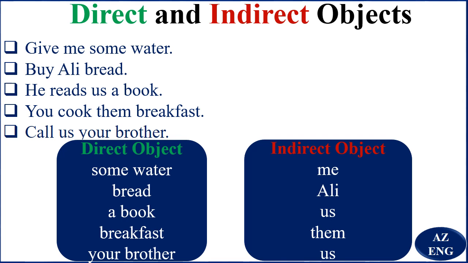It is simple. Give me some water. Some water is the direct object. Me is the indirect object. Buy Ali bread. Bread is the direct object. Ali is the indirect object. He reads us a book. A book is the direct object, and us is the indirect object. Breakfast is the direct object. Them is the indirect object. Your brother is the direct object. Us is the indirect object.